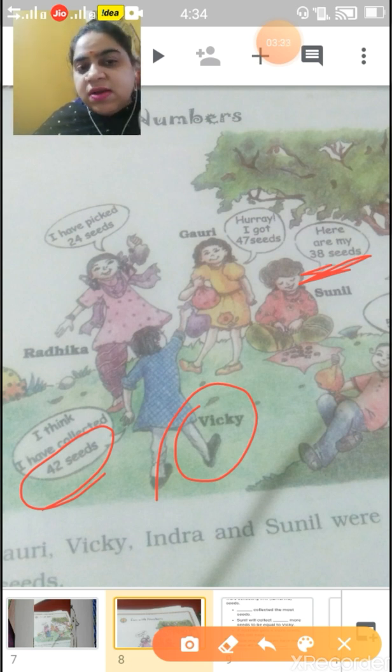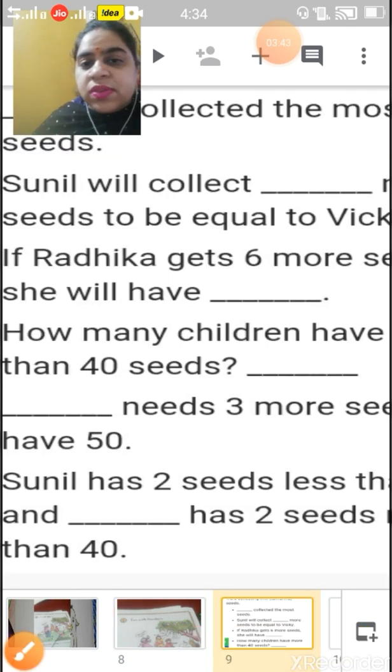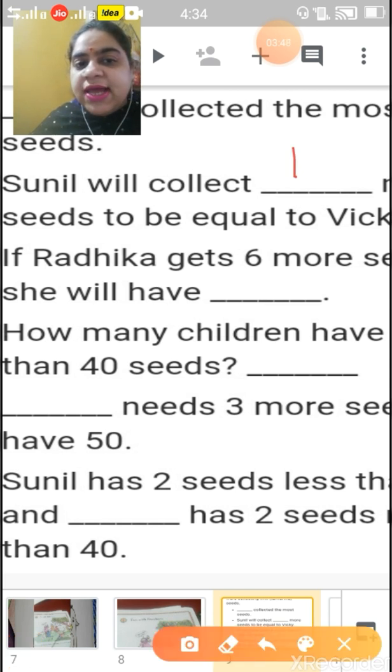He is having 38. If we add 4, then what do we get? 42. So, how many seeds will Sunil collect? Sunil will collect 4 seeds. Listen carefully. I will give you the solution. First, listen carefully to what I am explaining.